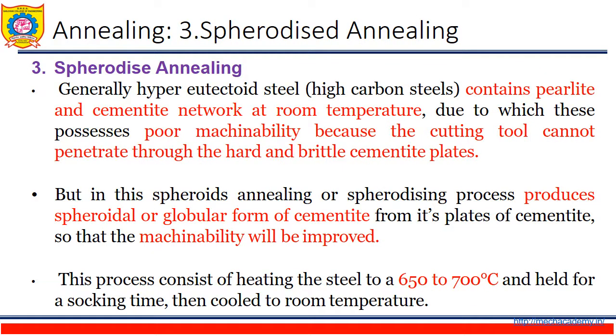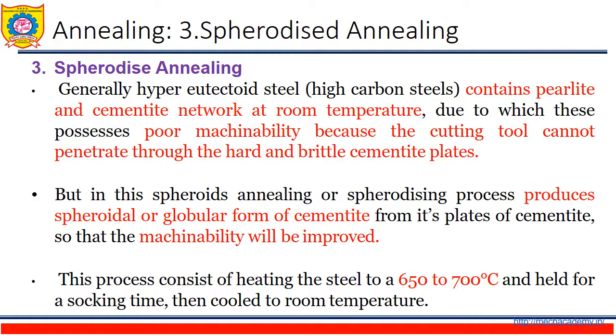Third type of annealing is spheroidized annealing. Generally, hypereutectoid steels, which are high carbon steels, contain the pearlite and cementite network at room temperature, due to which they possess poor machinability because the cutting tool cannot penetrate through the hard and brittle cementite plates.